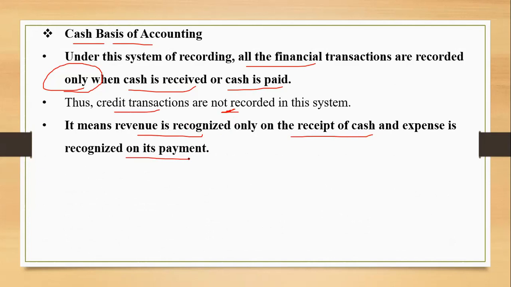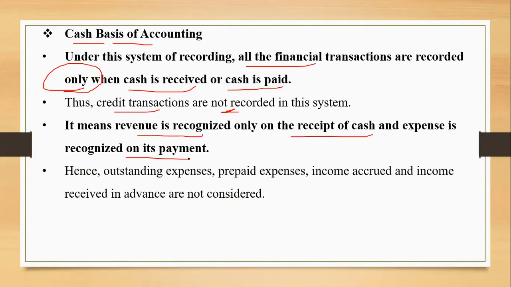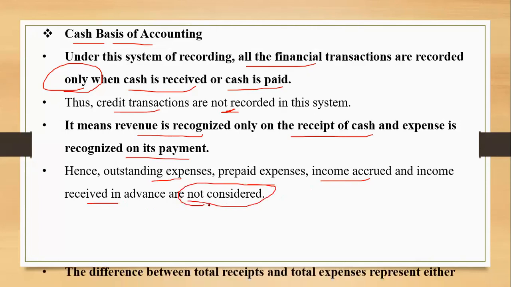Because this is our belief, that if cash is received then record it, if cash goes out then record it, the rest we do not record; the money that is pending is pending, we will see later. So that's a point. So any expense will be recognized when the amount is paid, and any income or revenue is recognized only when it is received. Hence, if it is cash basis, then outstanding expenses, prepaid expenses, income accrued and income received in advance are not considered, right? This will be the disadvantage basically.